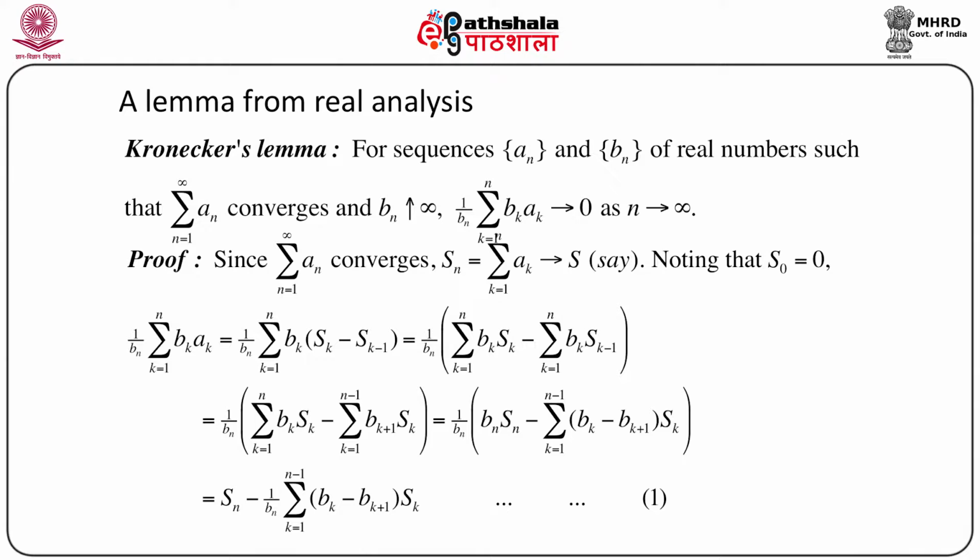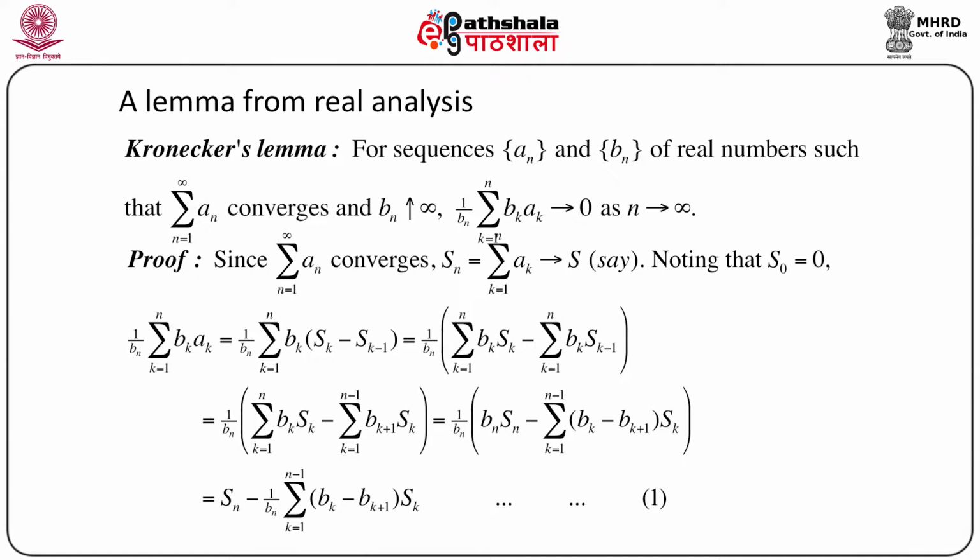Now just split this, and we get 1 by bn times summation bk Sk, k equals 1 to n, minus summation bk Sk minus 1, k equals 1 to n. With a little change of suffixes, the first term remains unchanged, and the second term is the same but written differently: we replace k by k plus 1, so we get bk plus 1 Sk, k equals 1 to n minus 1,